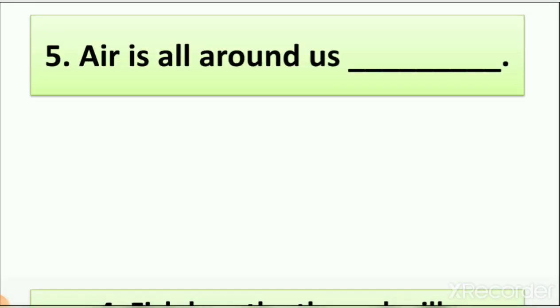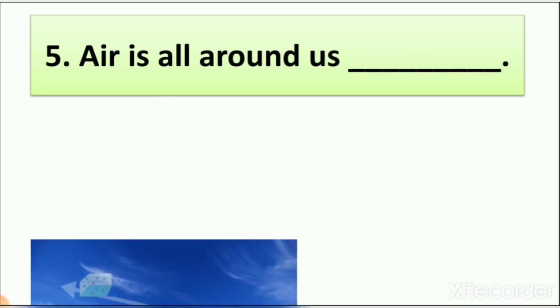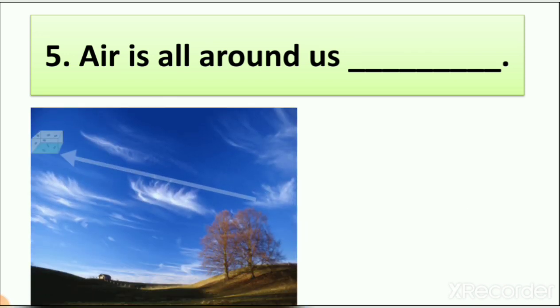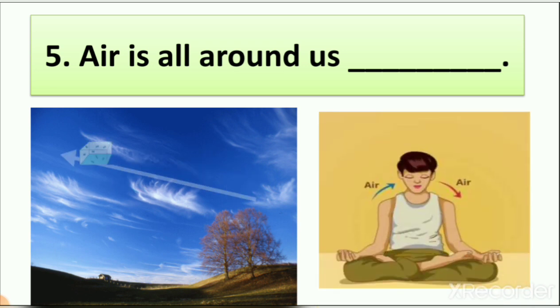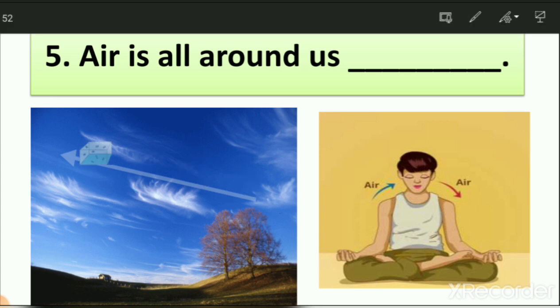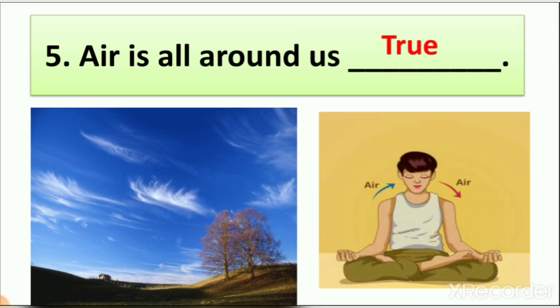Then our next true or false is air is all around us. As we learned in lesson number 11 about air, air is all around us, but we cannot see air, and we can feel air. So how are we feeling air? We feel air when we are breathing, right? So air is all around us, that's why we can breathe. If there is no air, we cannot breathe, right? So here the answer is true.